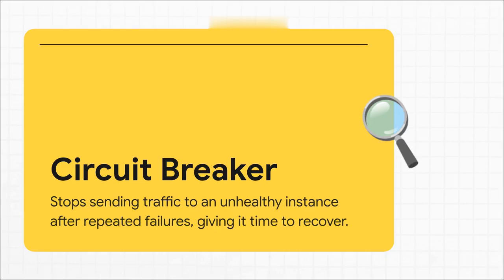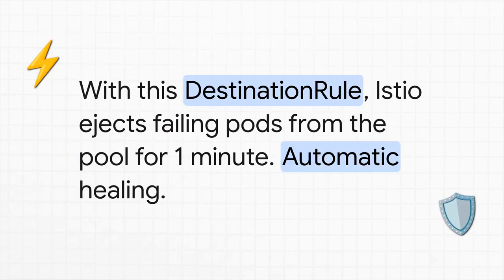In Istio, the super powerful pattern is called outlier detection. What's so cool about this is that it's proactive. It protects the whole system from one bad actor. We use something called a destination rule, and we're basically telling Istio, look, if you see 5 errors in a row from one specific pod, just take it out of rotation for a minute, put it in timeout. This is like having automatic healing built right into your architecture.